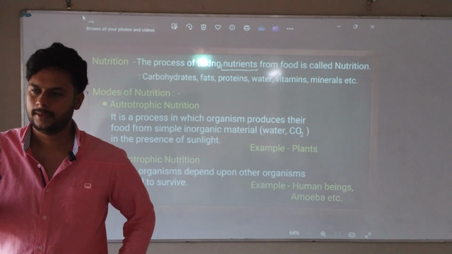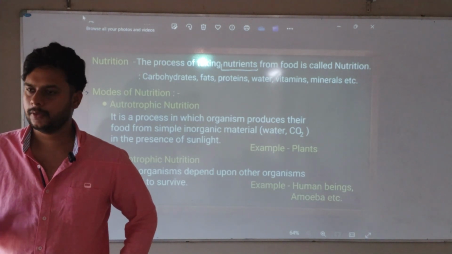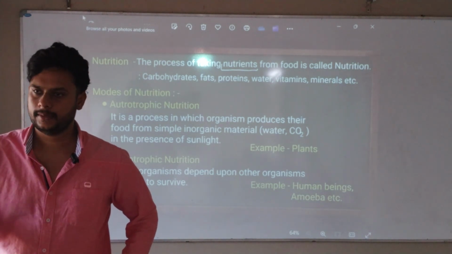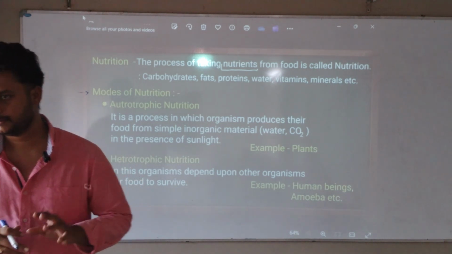Autotrophic, heterotrophic. Autotrophic means they can prepare their own food, plants for example. Heterotrophic, which we are dependent on. Example, human beings. We are dependent on either plants or animals. Okay, read.